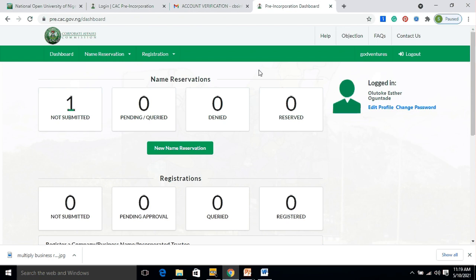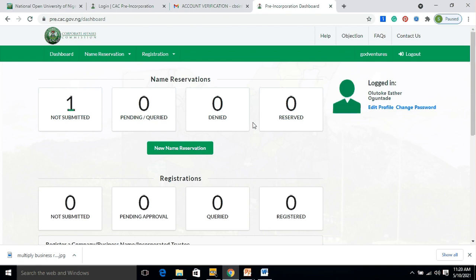After you have submitted those two business name options to CAC and your payment is confirmed and updated in your account, there will be a notification of one here showing that your name submission is pending approval. If it is queried, you will also see information here that there is something you have to do about those names, maybe those names are not available. If it is denied, you also find the information here.